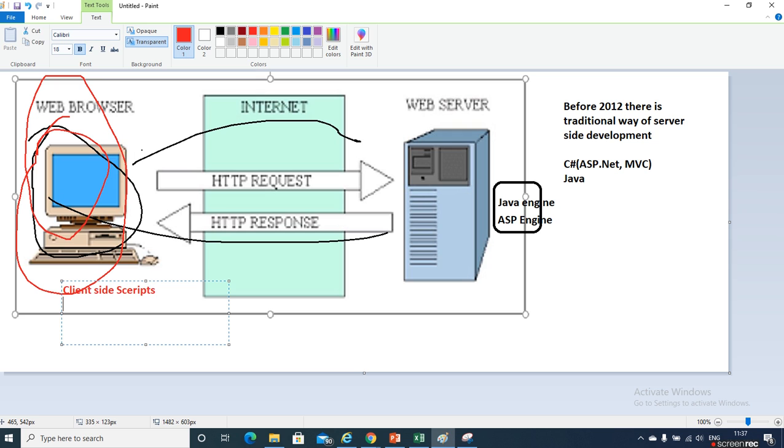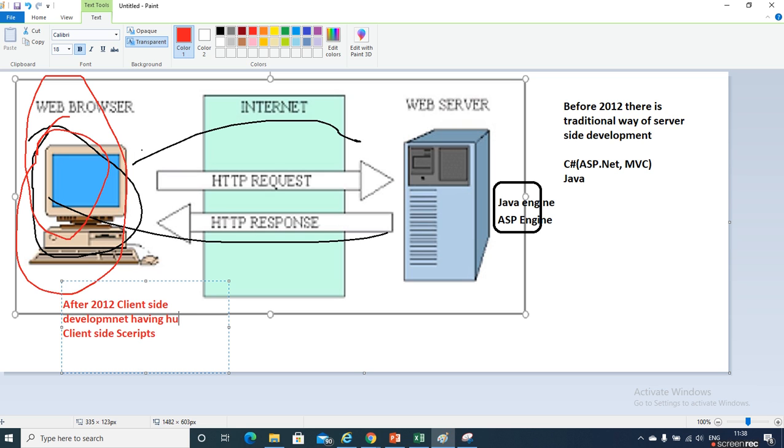Client side scripts come under client side development, which became popular after 2012 or 13.